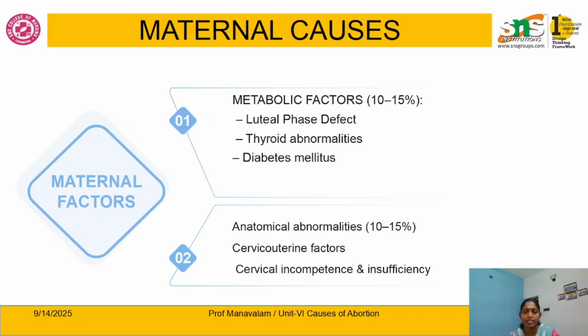In cervical incompetence, the cervix loses its power to withhold the product of conception, that is the fetus or embryo. So automatically the products will be expelled out through the opening of the cervical os. This is one of the major factors of second trimester abortion.